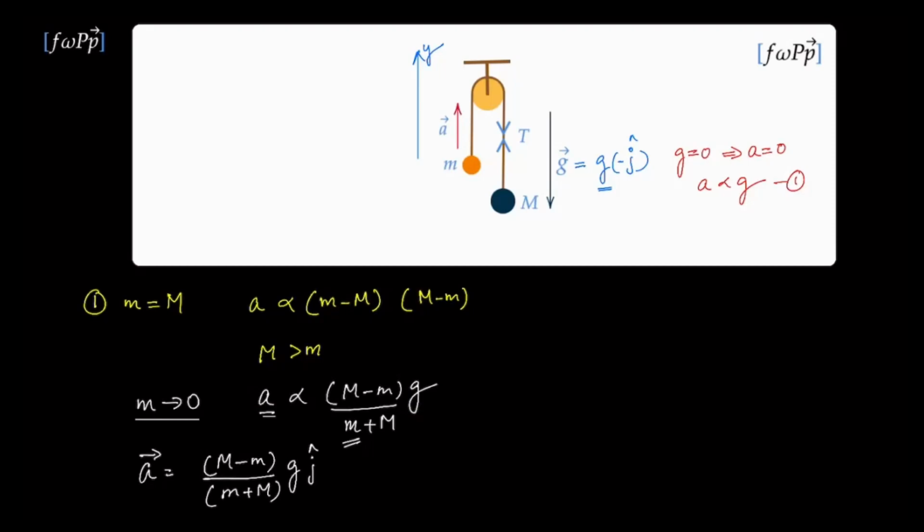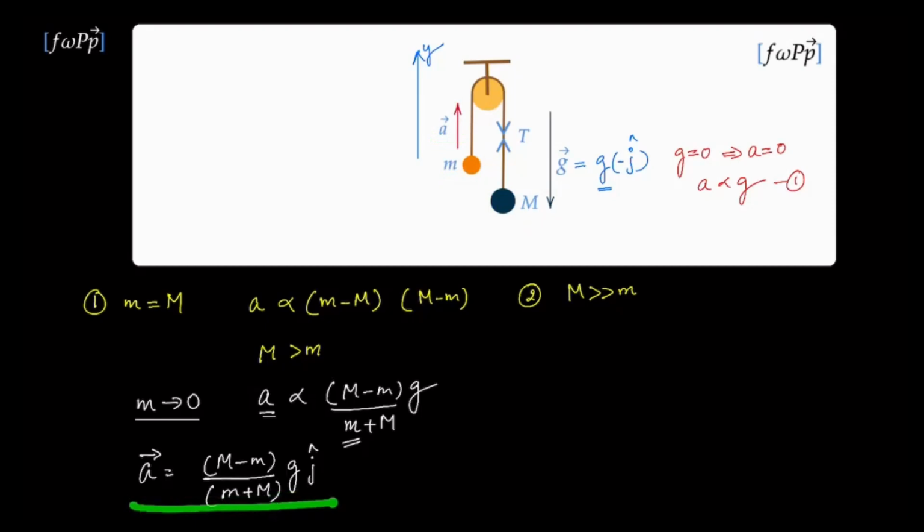Let us test this for a particular case. So let's look at a case when the mass M is much larger than the small m. What do we expect? This mass being very large, it is going to come down with an acceleration that's going to be nearly g, because this object is not going to be able to hold it back. Therefore, the mass m should also have an acceleration which is equal to g, but in the upward direction.